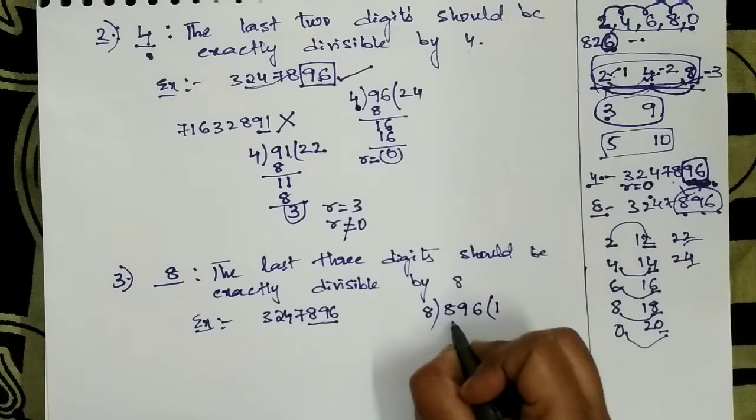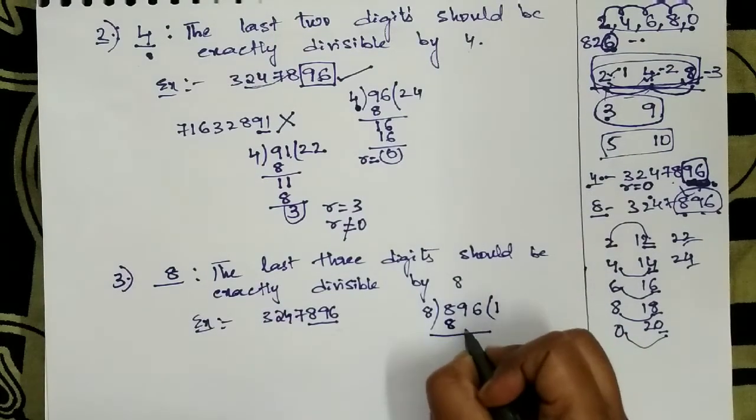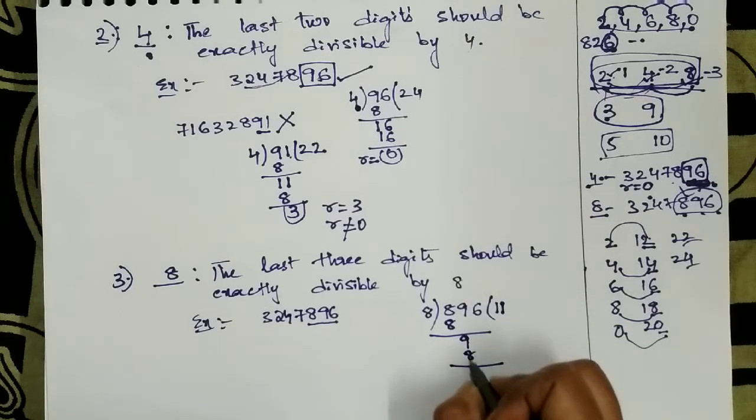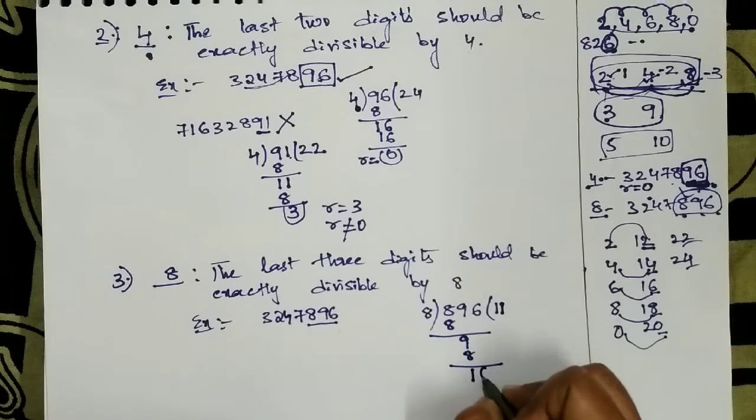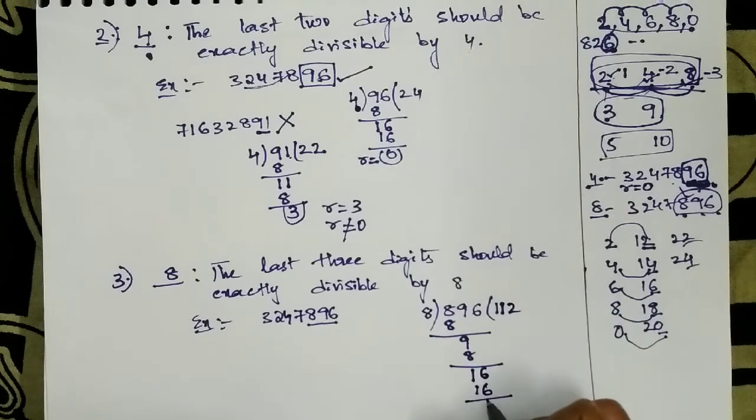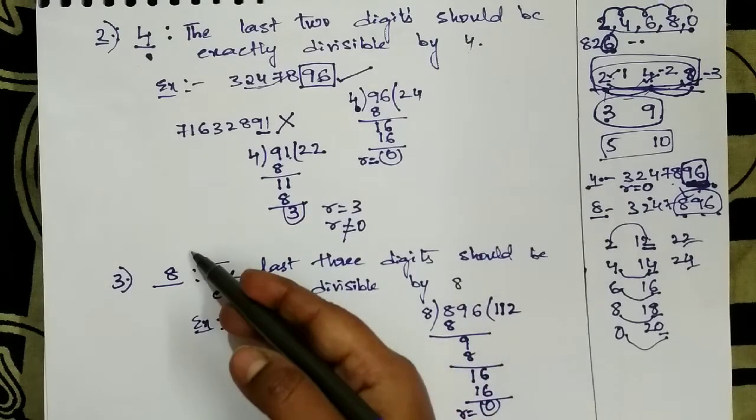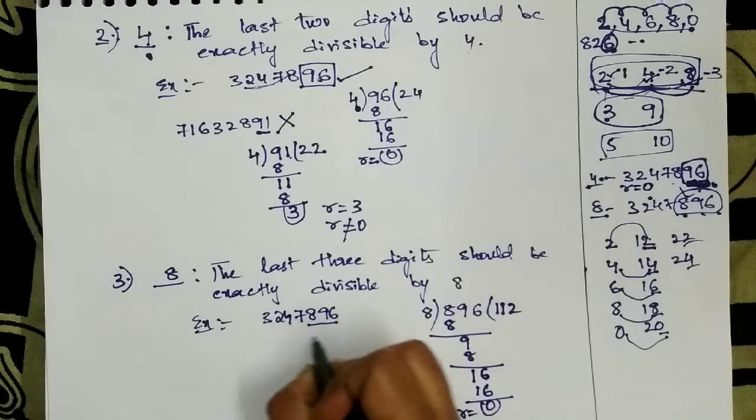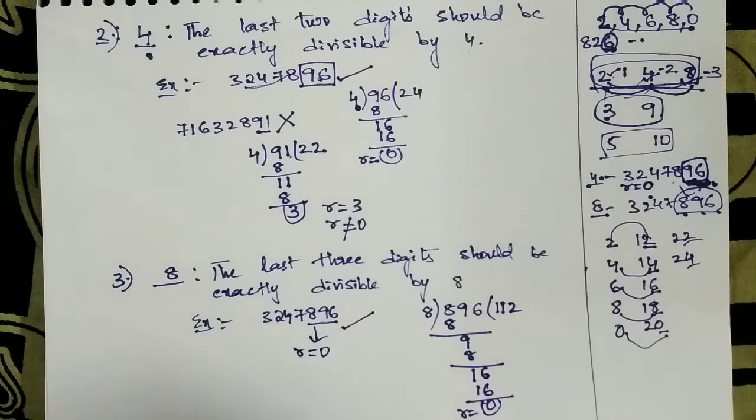So 8 1s are 8, here 9. Again 8 1s are 8, here the remainder is 1. Drop 6. So 8 2s are 16 and the remainder is 0. So as the remainder is 0, it is divisible by 8. So for this number, as the remainder is 0, this is divisible by 8.